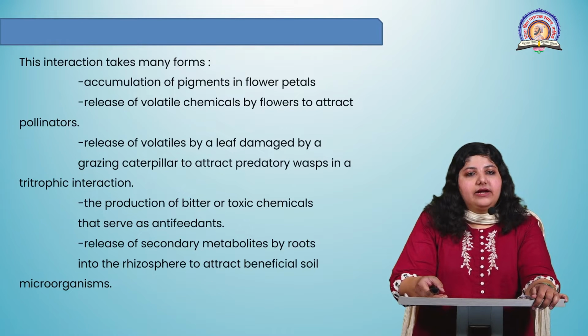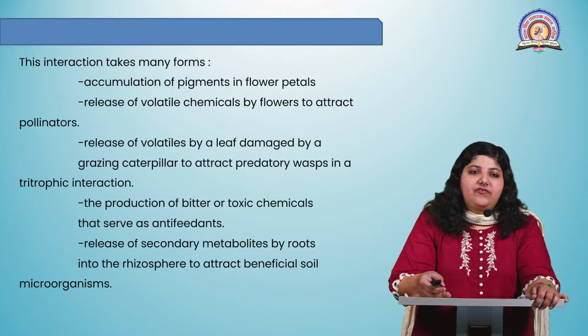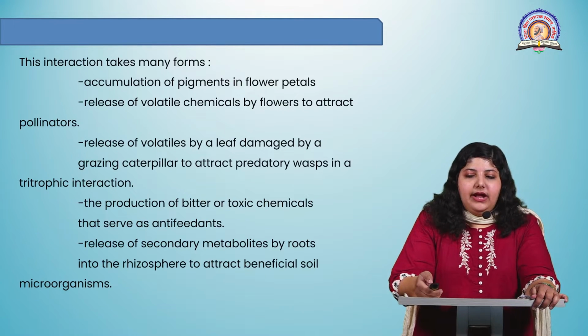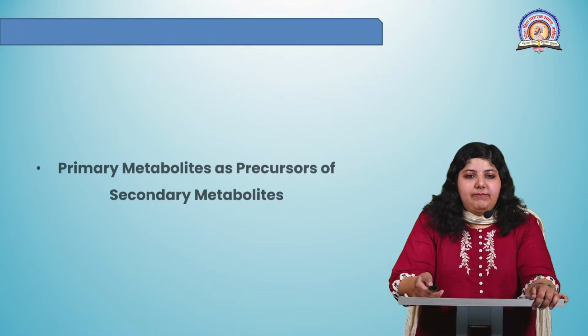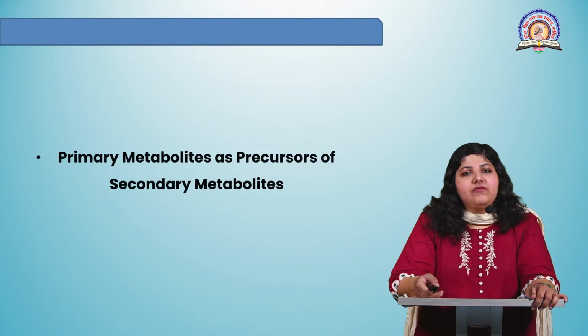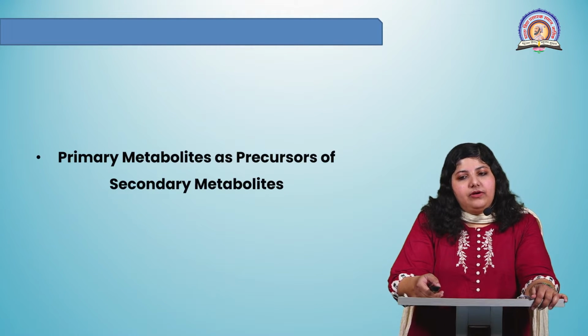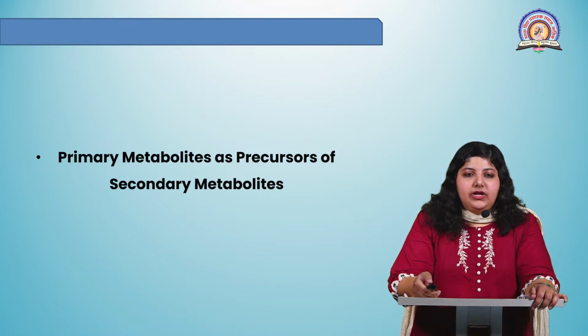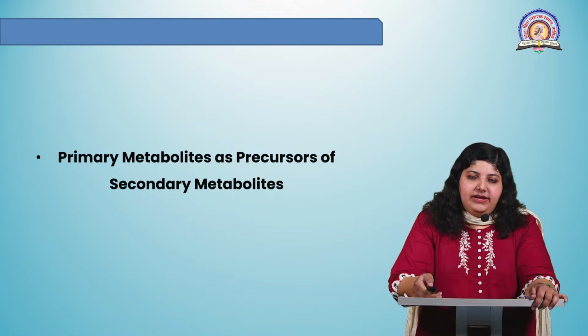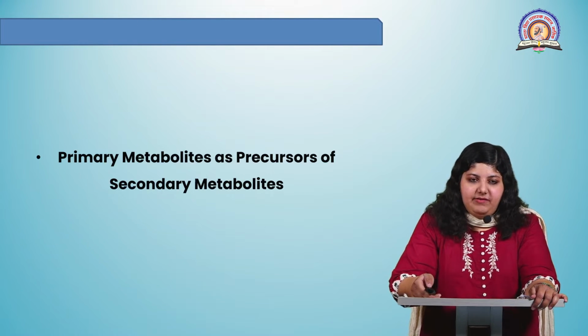So you have seen that the secondary metabolites may be involved in certain interactions of plants with its environment. They are not involved in the growth and development, but they are involved in the interaction of plants with its environment.